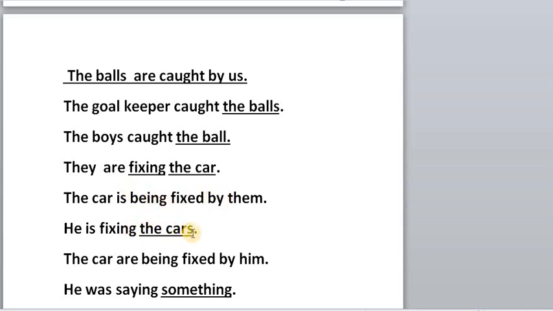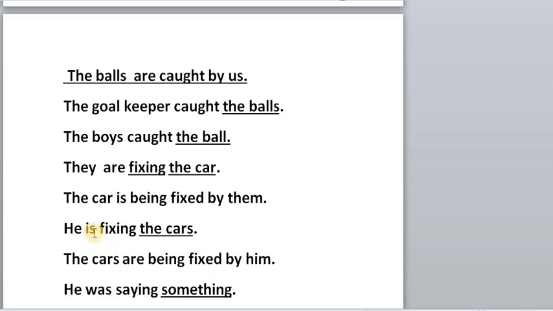He is fixing the car. He is fixing the cars. So the cars are being fixed by him. Again, the car, the object, became the subject. The verb is "is fixing", and it is going to be "being fixed".